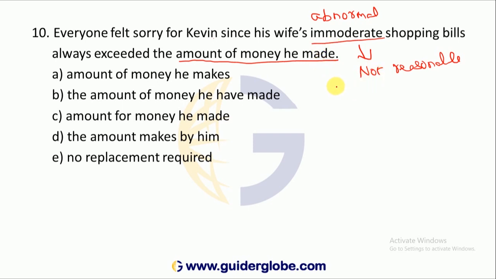What is the meaning of money he made? That is, he earned. That is the meaning. He made means he is not printing money. He earned by means of salary, wages, etc. This is the statement. Shopping bills always exceeded. What is this one? This is past tense. Okay. So, which shall be correct? Amount of money he makes. This is present tense.